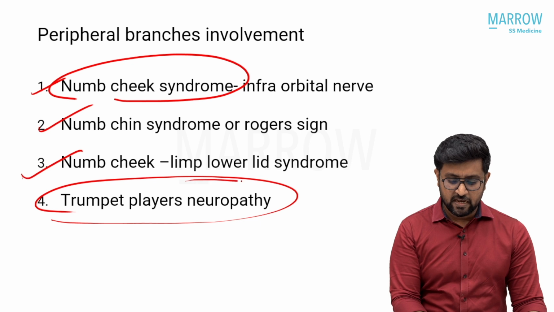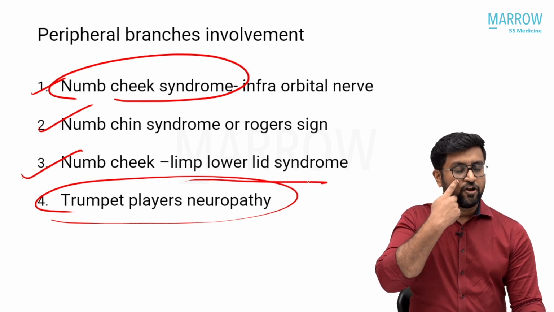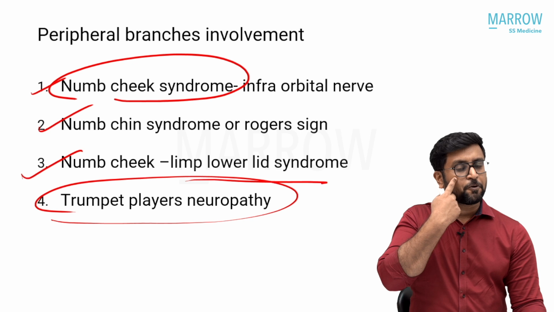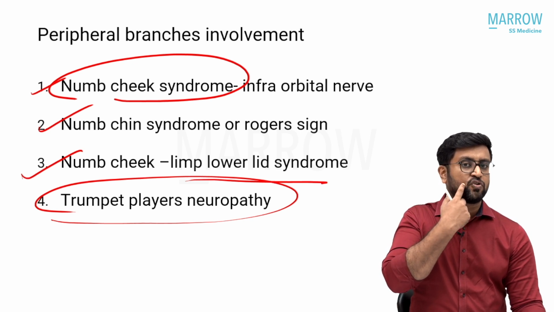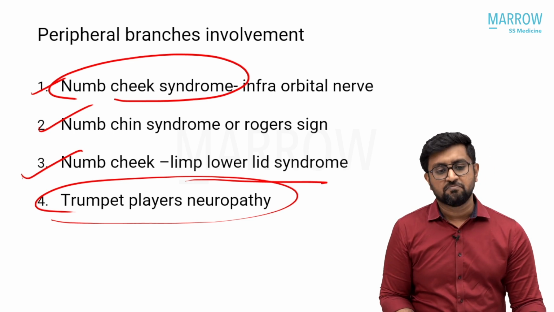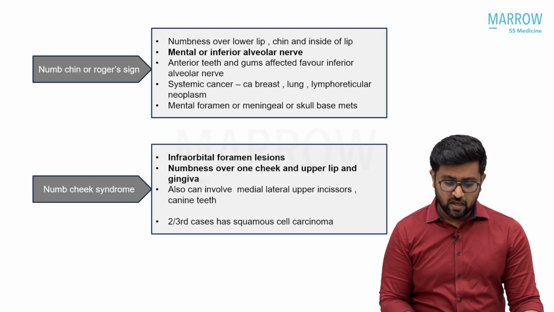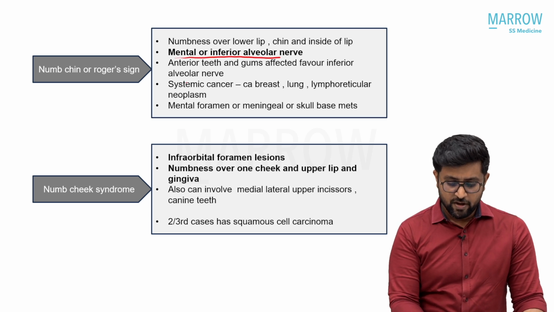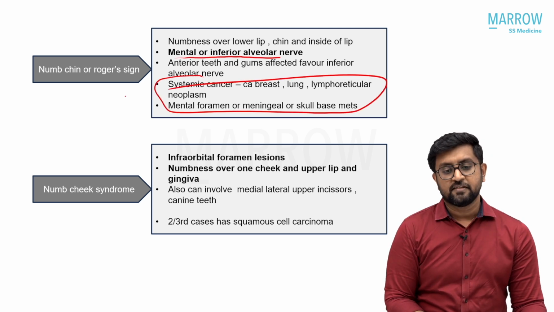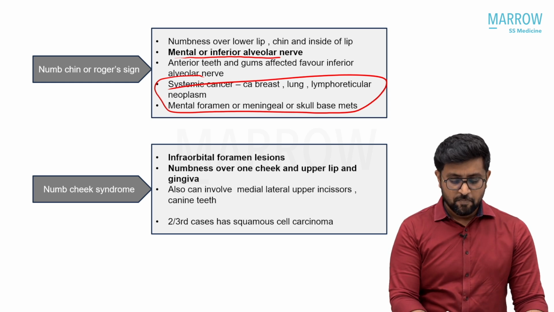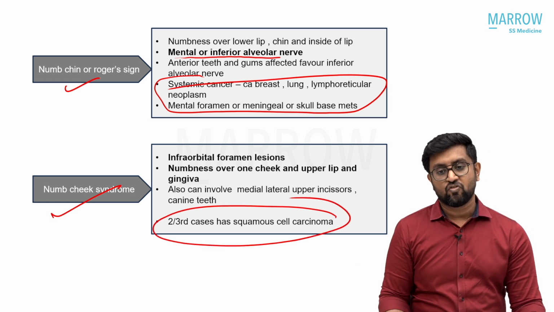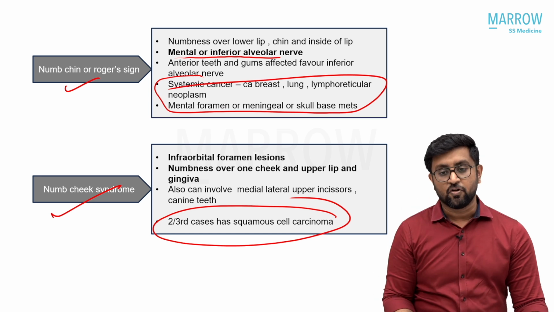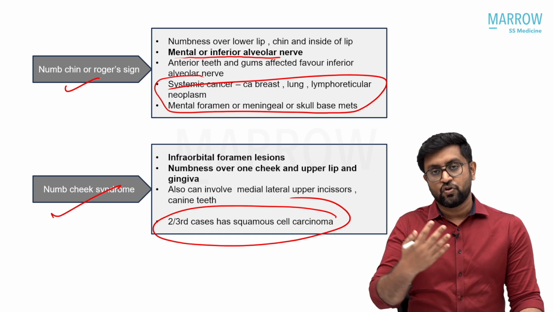What is numb cheek limb lower lip syndrome? In numb cheek, the infraorbital nerve is involved. If the tumor has progressed and involved the facial nerve, you will have numbness along with lip paralysis, because the branch of the facial nerve is involved. That is known as numb cheek limb lower lip syndrome. So numb chin syndrome, or Roger's sign, involves the mental or inferior alveolar nerve. It is related to malignancy. It is very, very important. If such a patient comes with this syndrome, you should always search for a malignancy, because numb chin is more associated with systemic malignancies, but numb cheek is more associated with local squamous cell carcinoma. So numb chin is more important, because you may not find the malignancy locally. It will be somewhere else. Sometimes you have to do a PET scan to evaluate for the malignancy.